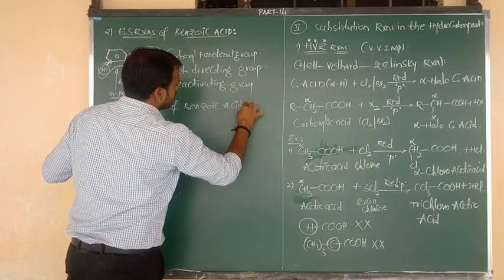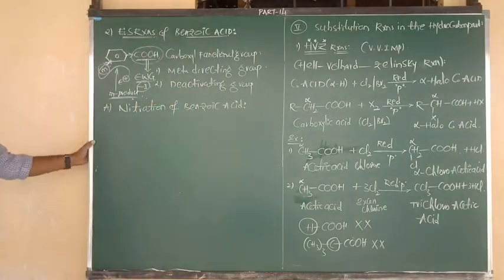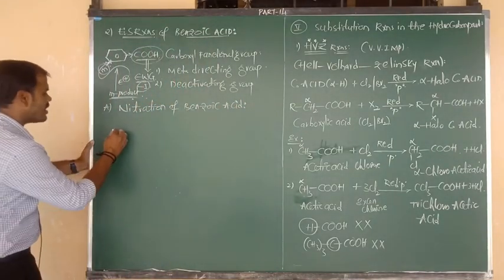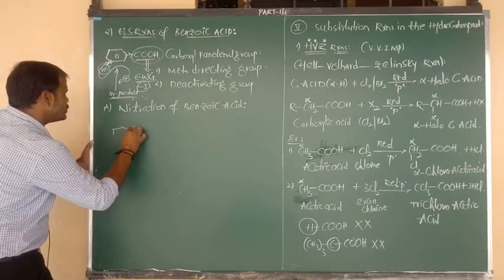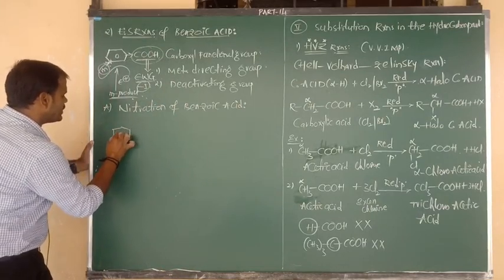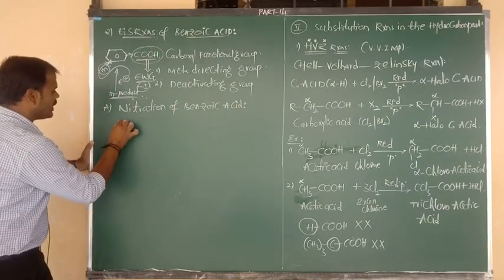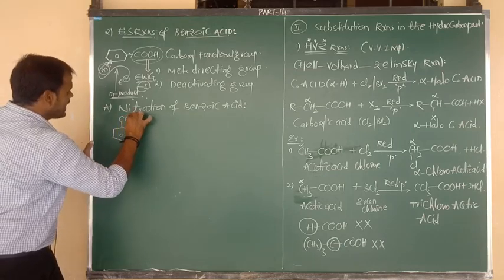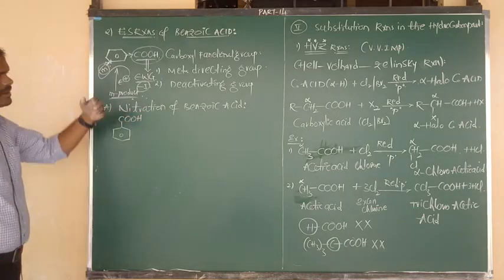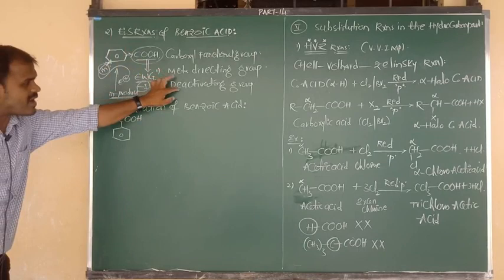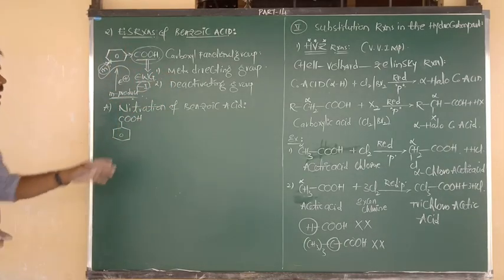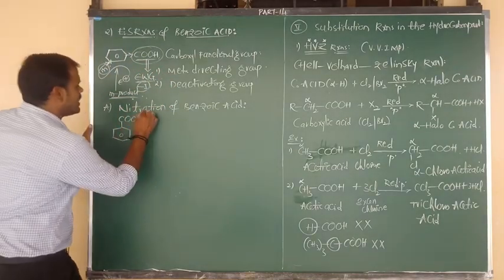Nitration of benzoic acid. What is the formula of benzoic acid? Here we consider benzene bonded to an electron withdrawing group, or ring deactivating group, that is nothing but the carboxyl group. In the presence of a deactivating group, first of all, what is meant by nitration?